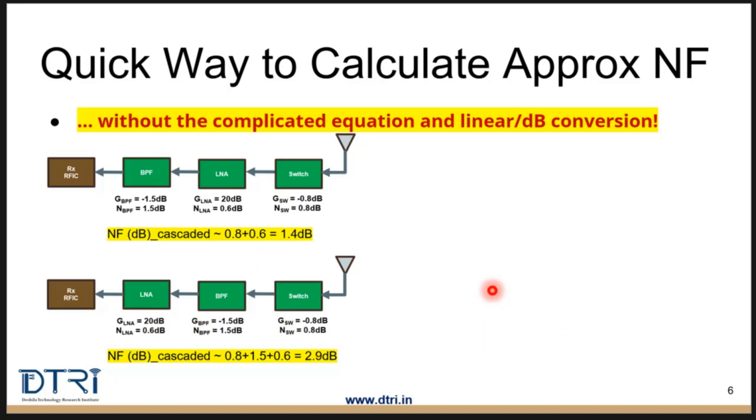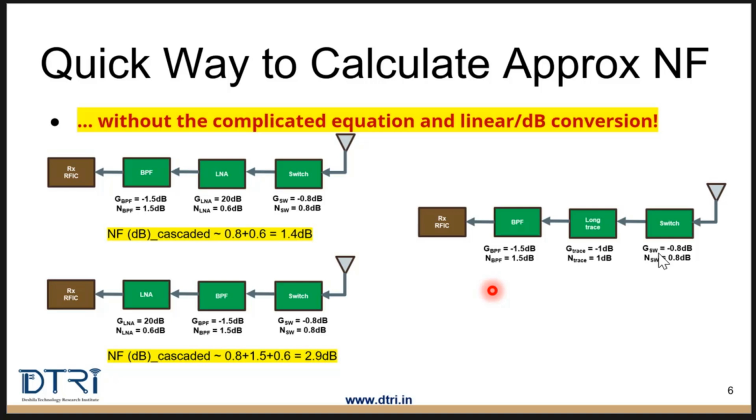Then this is another scenario where we are considering all three blocks as non-gain blocks. That means all three blocks here are not providing any real gain. So in this case you just add all three noise figure values. Since there is no gain block, you keep adding noise figure values. Typically the first 3 or 4 blocks contribute, so we have the first 3 blocks here. We keep adding the first 3 noise figure values, and this is the approximate noise figure value. Thus you can use such approximations as a quick way to calculate the noise figure.